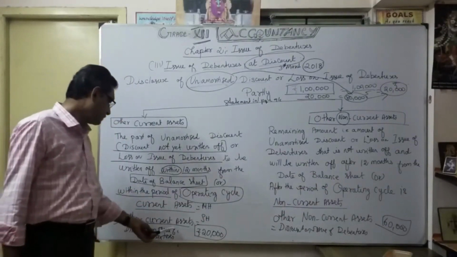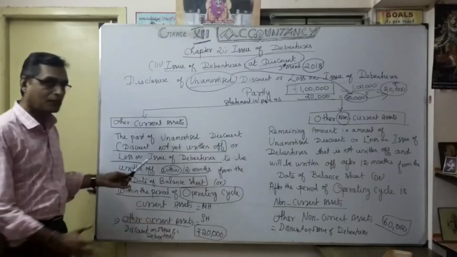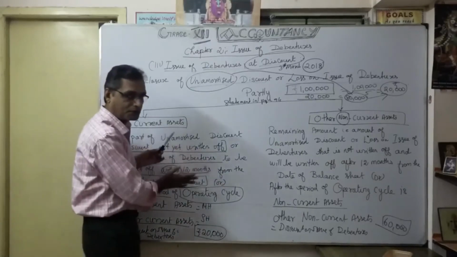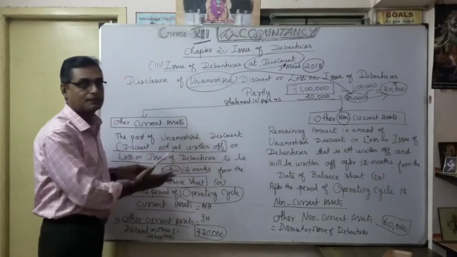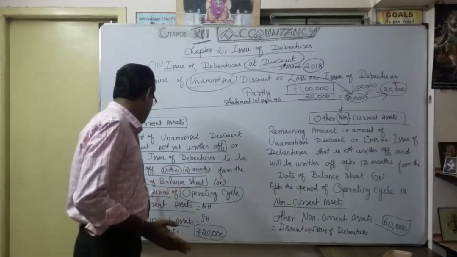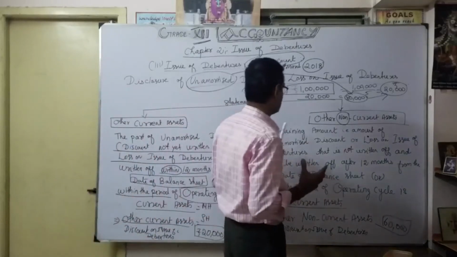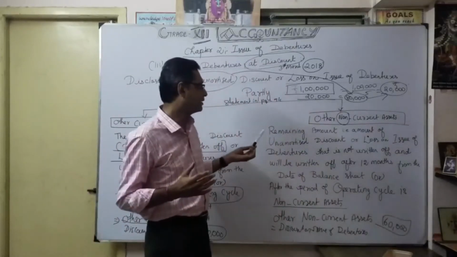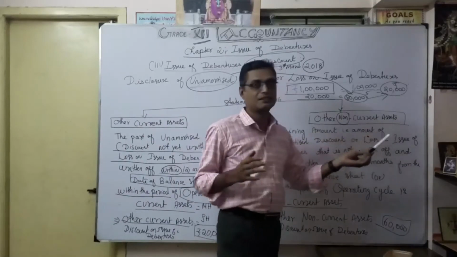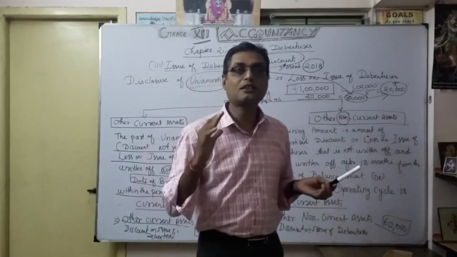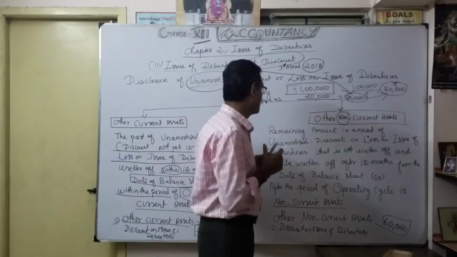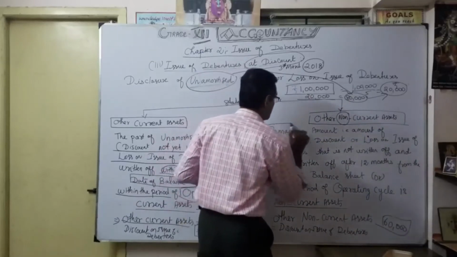to show discount on issue of shares 20,000, because I am going to utilize it in the subsequent year, within 12 months from the date of the balance sheet or within the period of the operating cycle. So the remaining portion, 60,000, is what we are going to discuss under other non-current assets. Why am I going to show other non-current assets? That is the idea here.